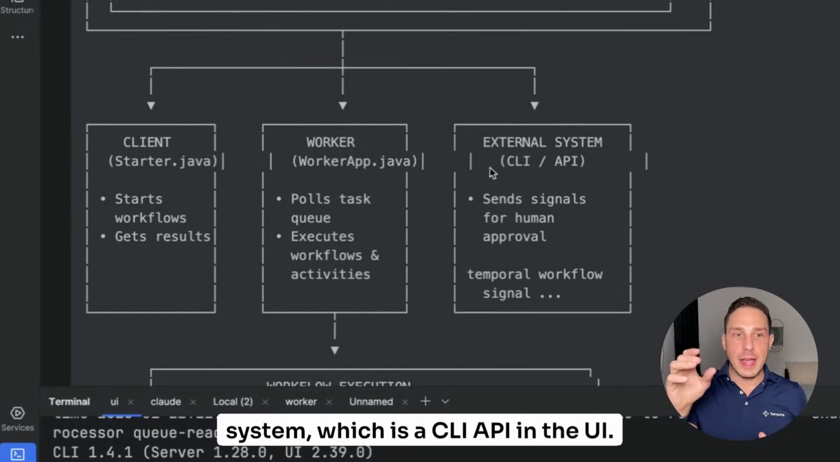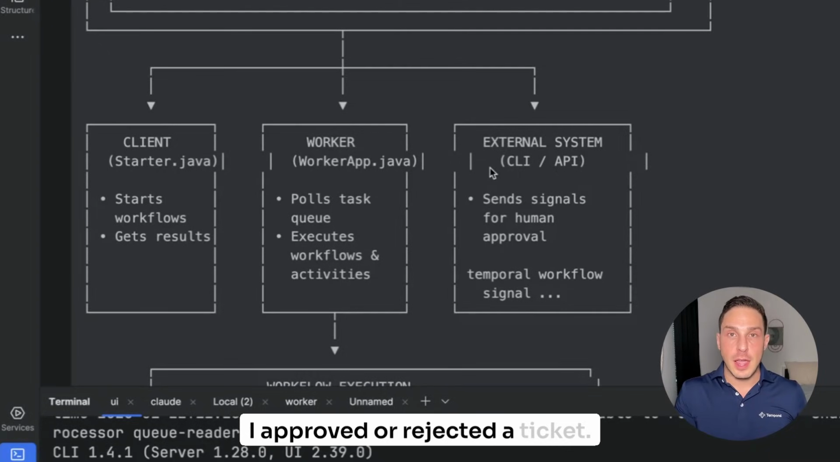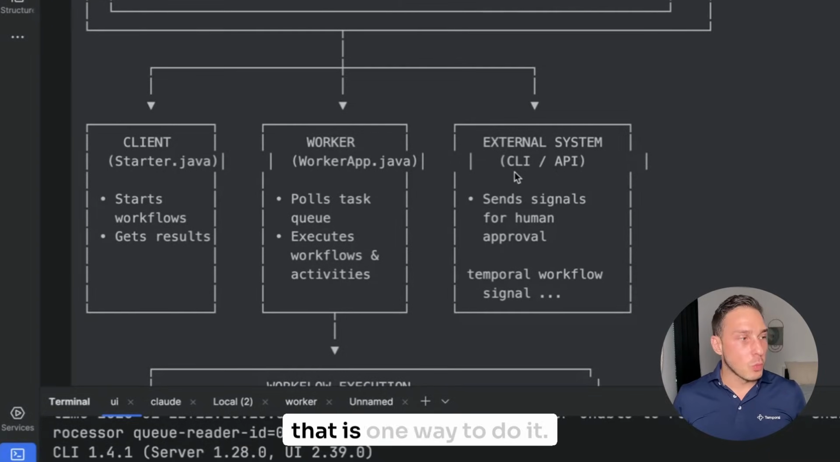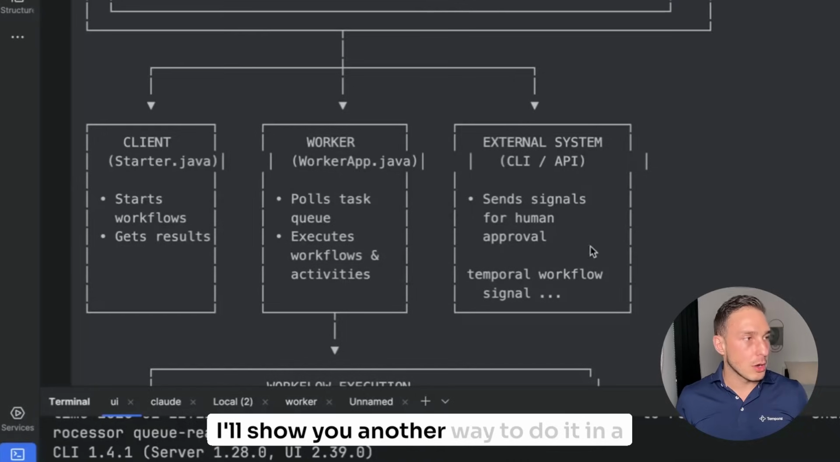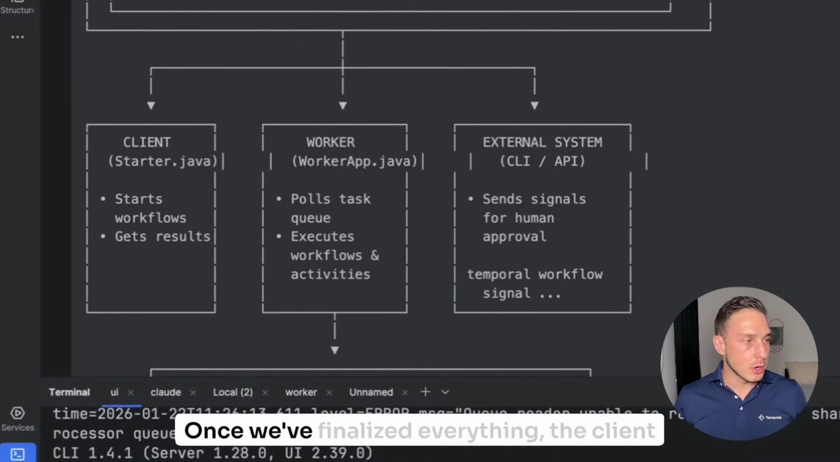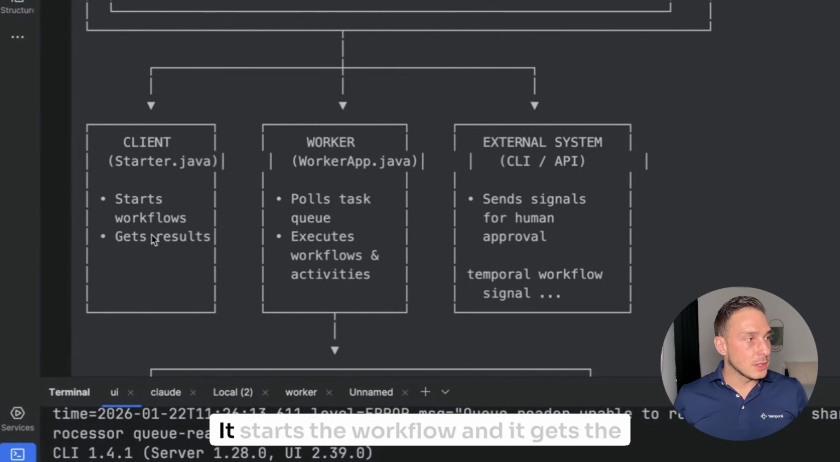In the UI, I approved or rejected a ticket. That is one way to do it. I'll show you another way to do it in a moment once we finalize everything. The client is the starter. It starts the workflow and it gets the results.